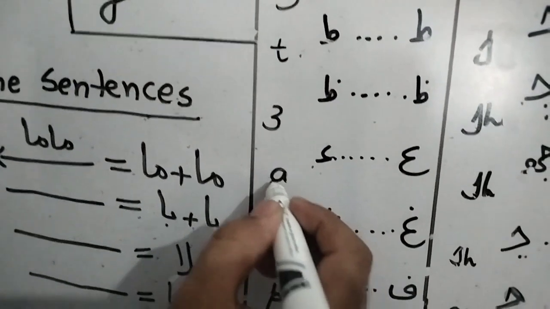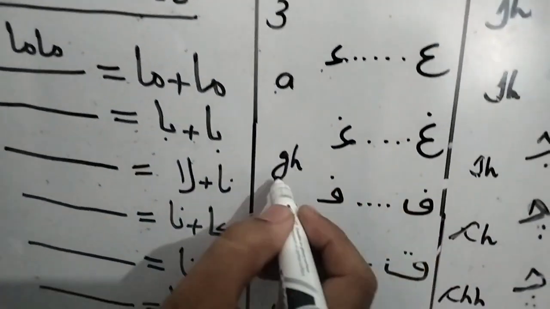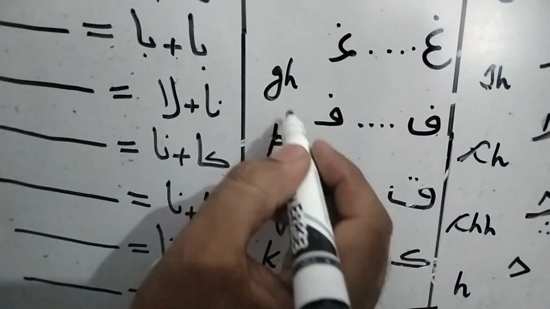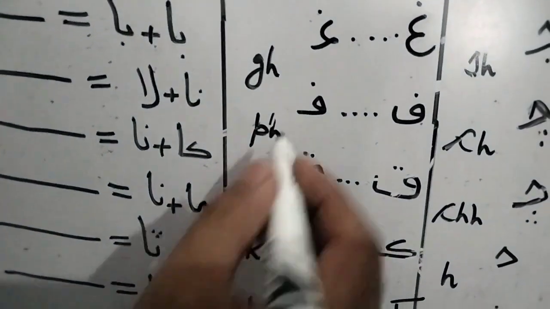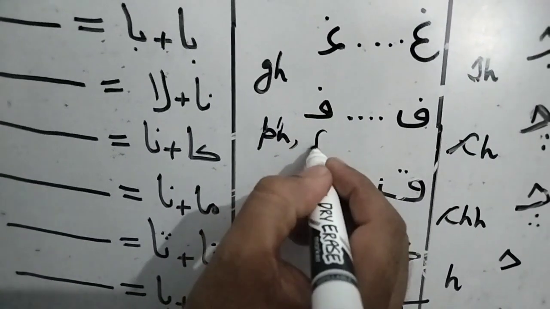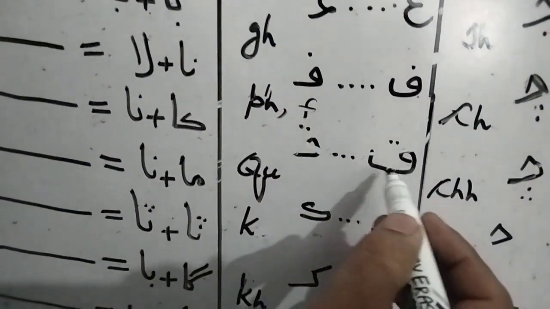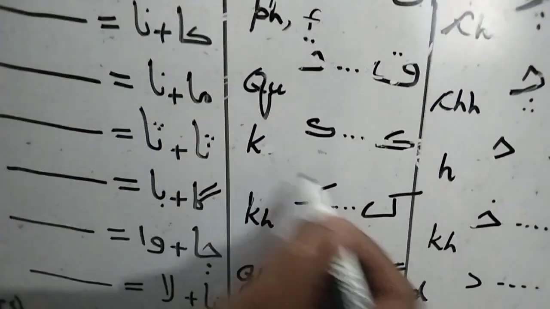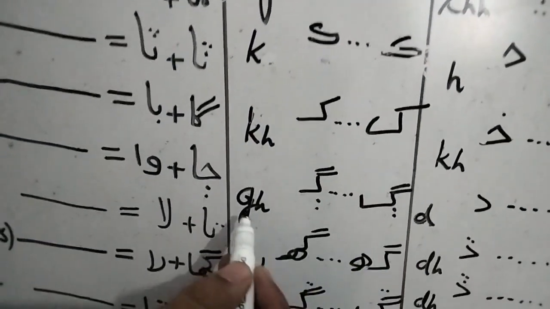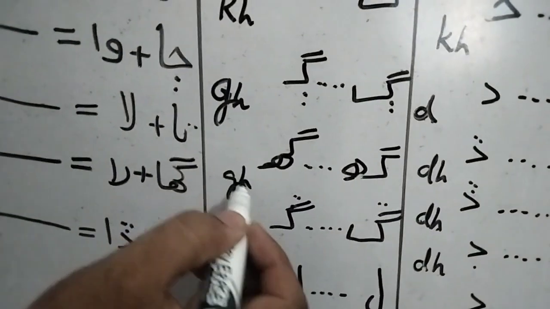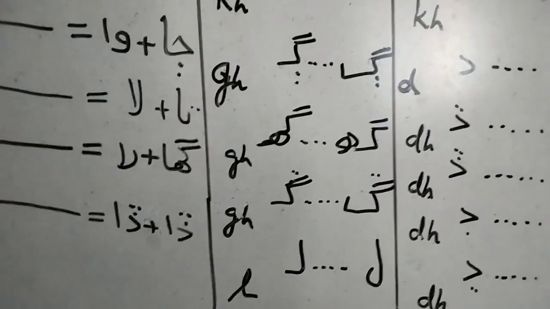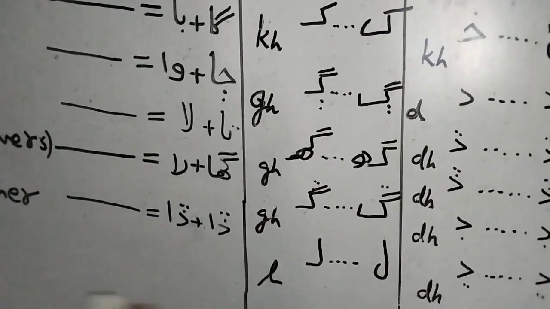Ein, this is often A is used. Gain, GH is used. Fe, we use PH. PH is used for the fe, or AF is used. This is the same way. Qaf, this is a QU. Qaf, K is used. KH is used. GH is used. L is a lam. L is used. Come here.